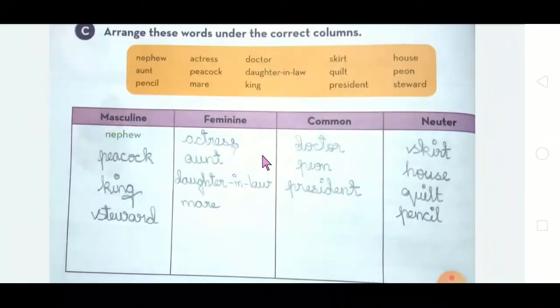See here, feminine gender. Actress, aunt, daughter-in-law, maid. So it is feminine gender. Got it? Next, common gender. Doctor, peon, president. Everything comes under common gender.